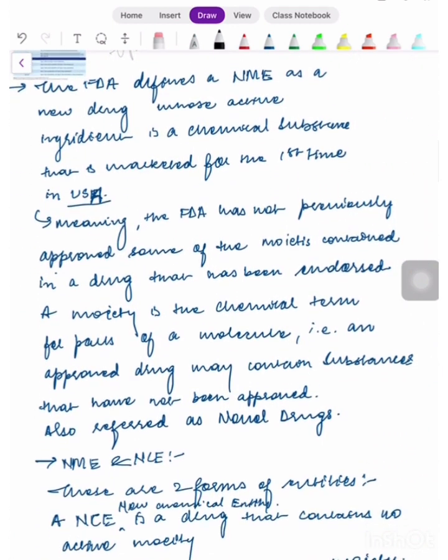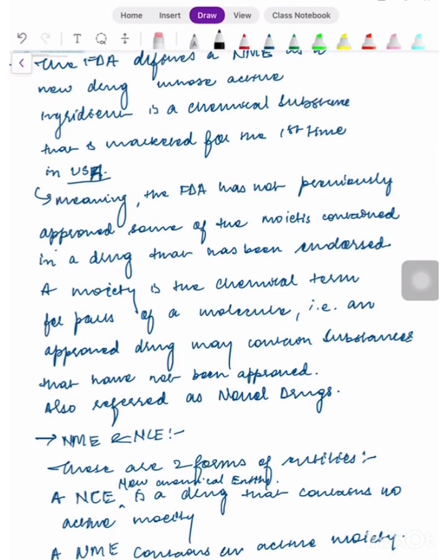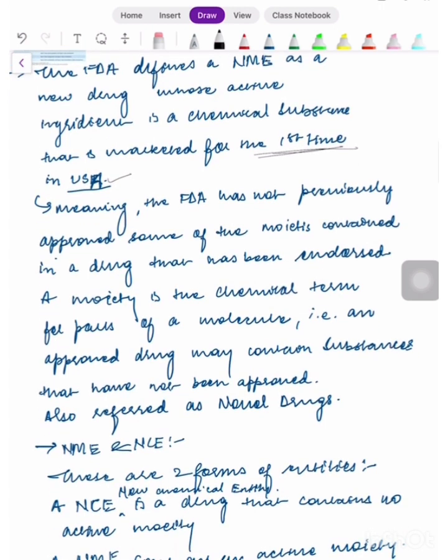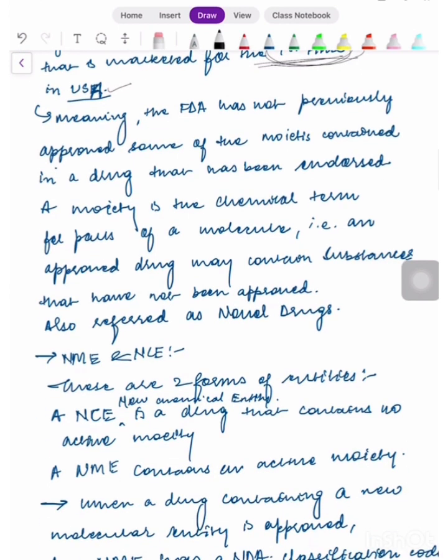defines NME as a new drug whose active ingredient is a chemical substance that is marketed for the first time in USA. So a new molecular entity is a new drug whose active ingredient is a chemical substance that is marketed for the first time in the US, meaning the FDA has not previously approved some of the moieties contained in a drug that has been endorsed. See, a moiety is the chemical term for parts of a molecule. An approved drug may contain substances that have not been approved, also referred to as novel drug.